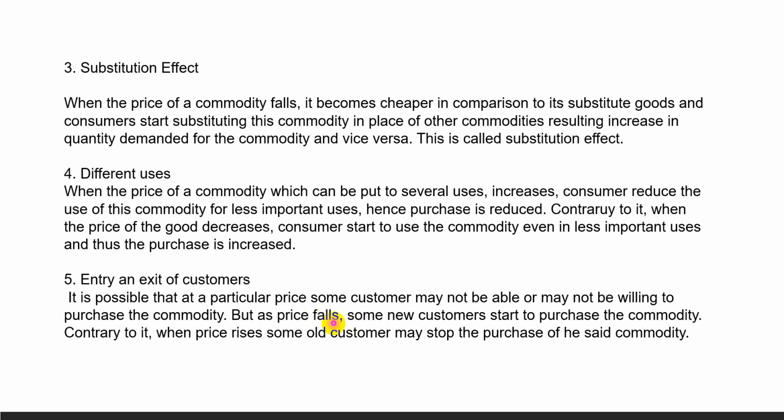So what we find, in the 5 points we have explained, everywhere we see that when the price of a commodity rises, due to the presence of these causes, the quantity demanded decreases. And when price decreases, quantity demanded increases. Because of these reasons, the demand curve slopes downward.